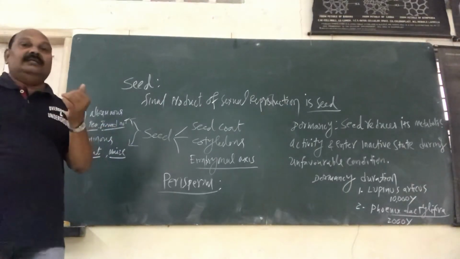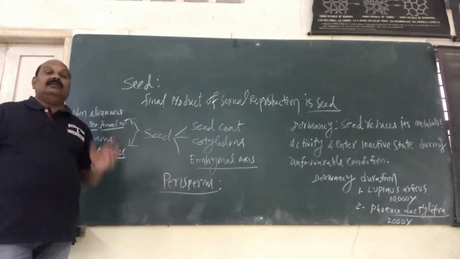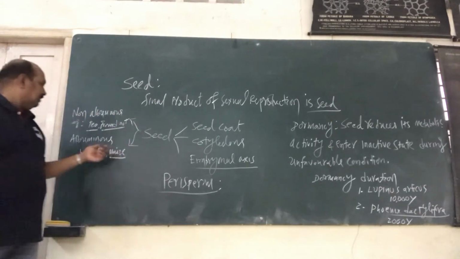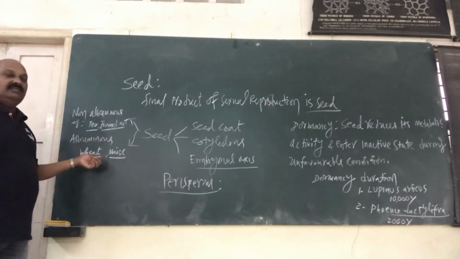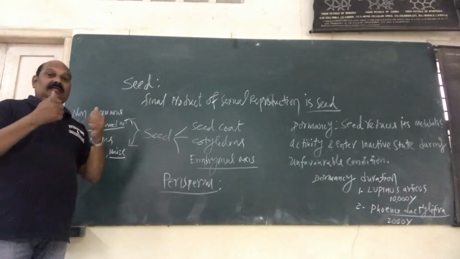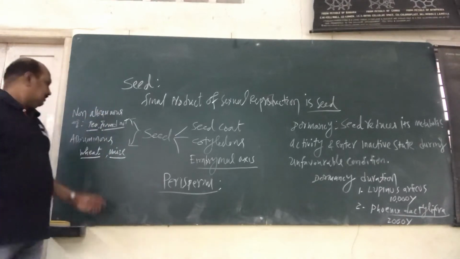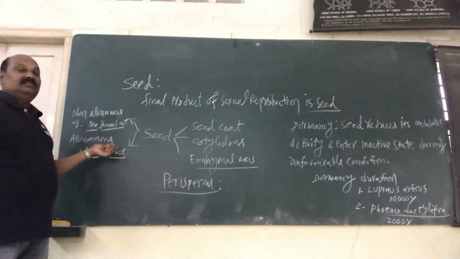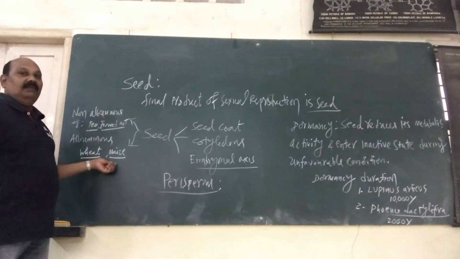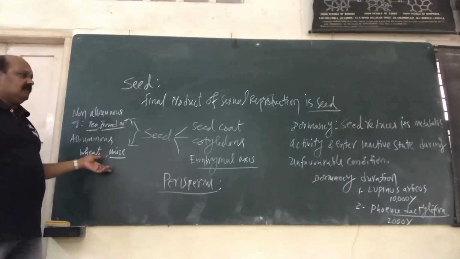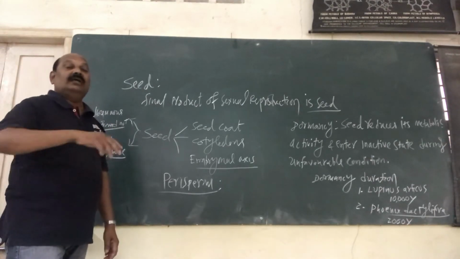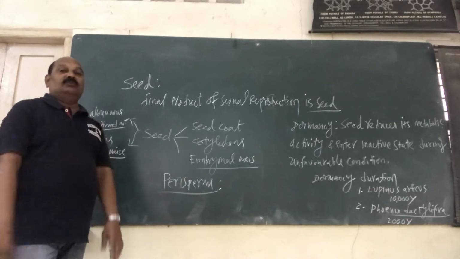These are all good examples for non-albuminous seeds. Non-albuminous means there is no endosperm, all the reserve food is utilized during embryo development. Whereas another kind is albuminous. That means a lot of endosperm remains in the seeds. What do you call it? Albuminous seeds. That means it's food for us. The best examples for that are wheat and maize. There are many examples, just refer to textbooks. So these are the two types of seeds based on the presence or absence of endosperm or reserve food material in the seeds.